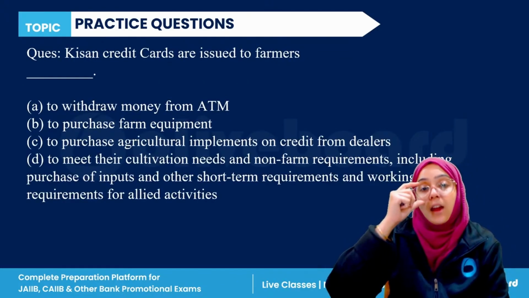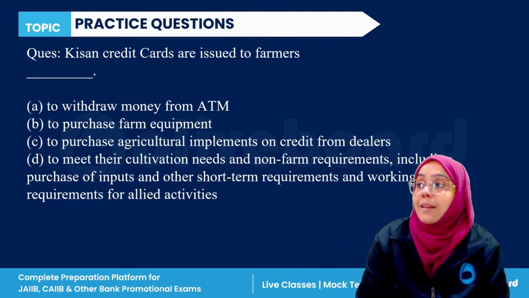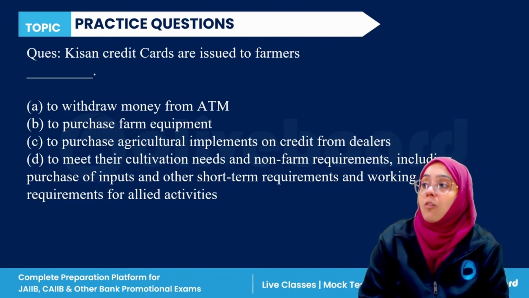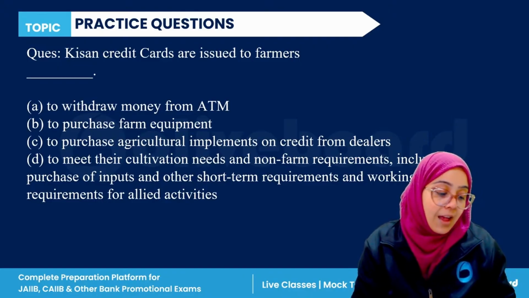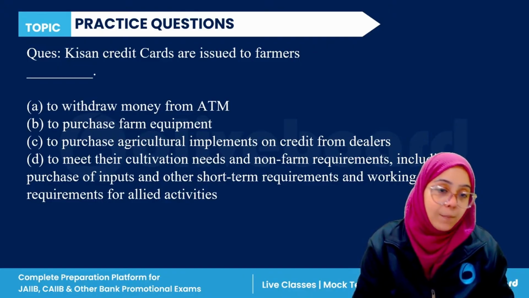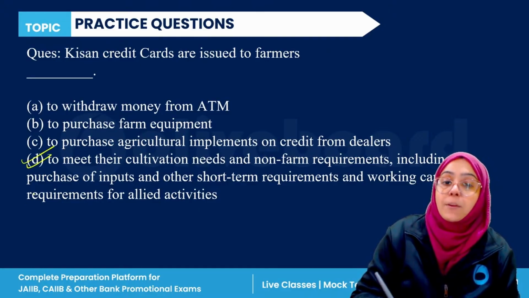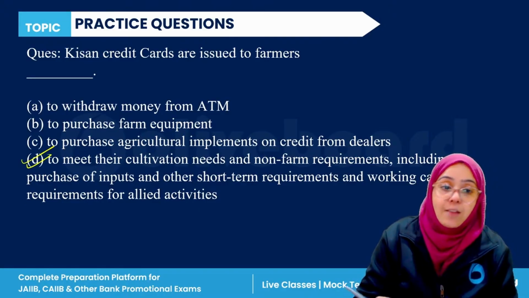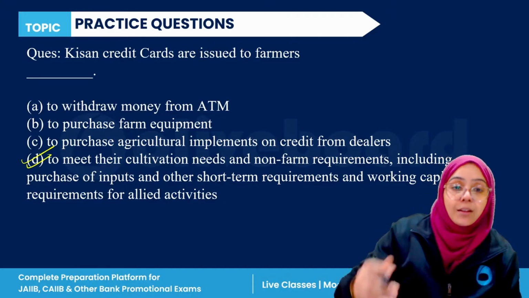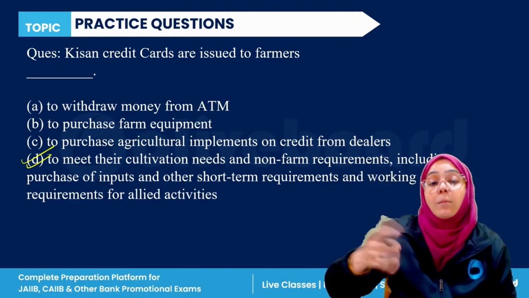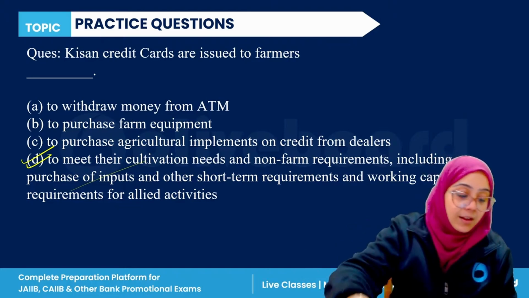Next question. Kisan credit card is issued to the farmer for which of the following purposes? Just read out and answer this question. So it is issued to meet their cultivation needs, non-farm requirements including the purchase of inputs, short-term requirements, and working capital requirements for allied activities. So D is the correct answer here. No, it is not for withdrawing money from ATM. D is the correct answer.